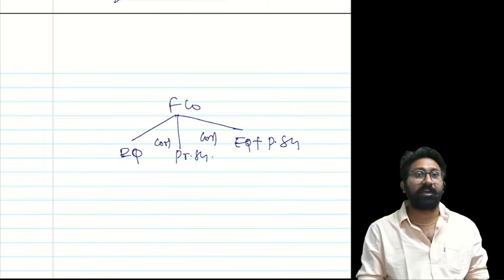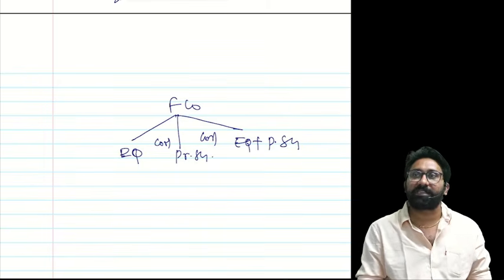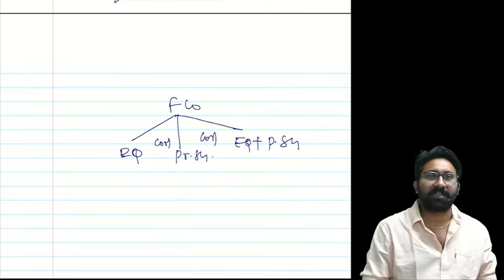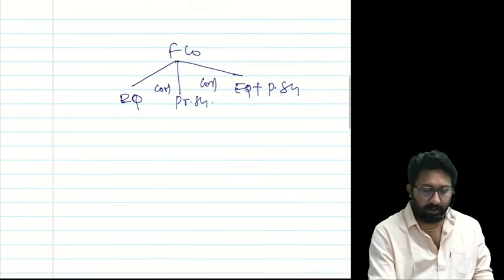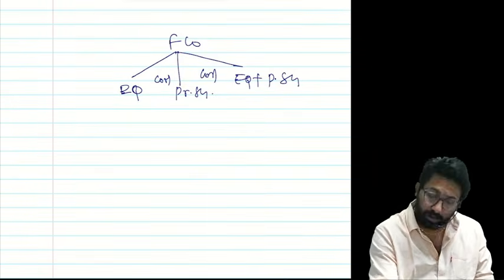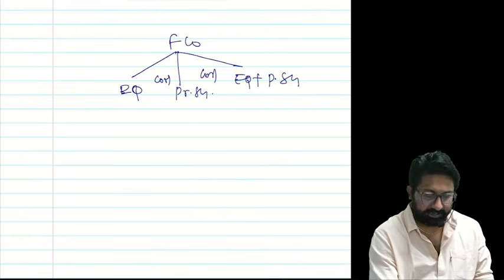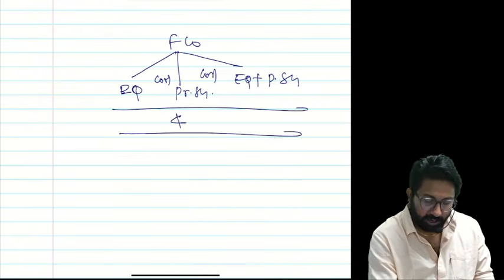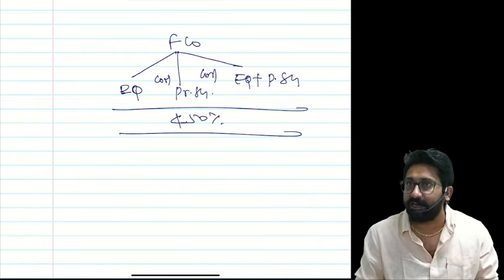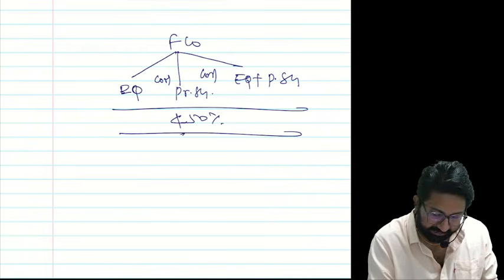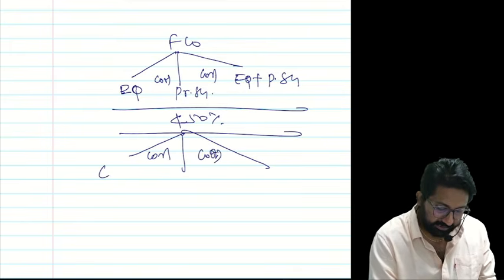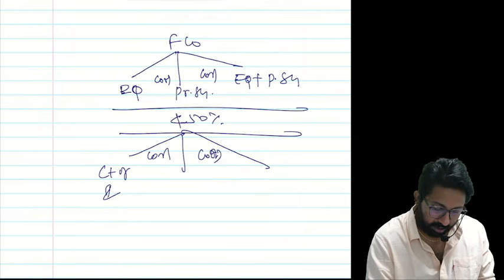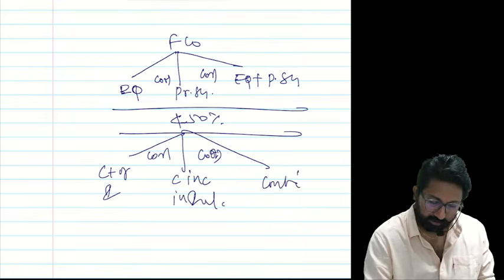In any of these three, not less than 50% is held by any of these three. Who are they? Citizens of India or companies incorporated in India or a combination.